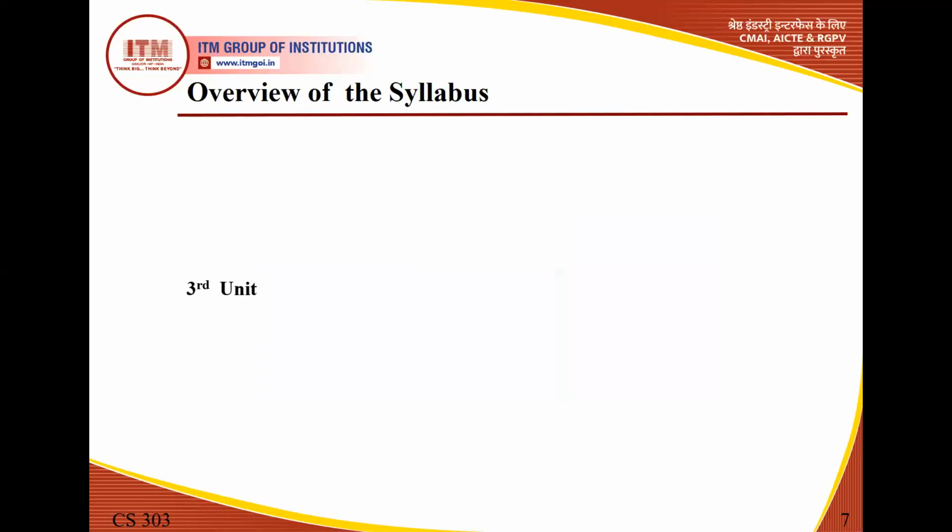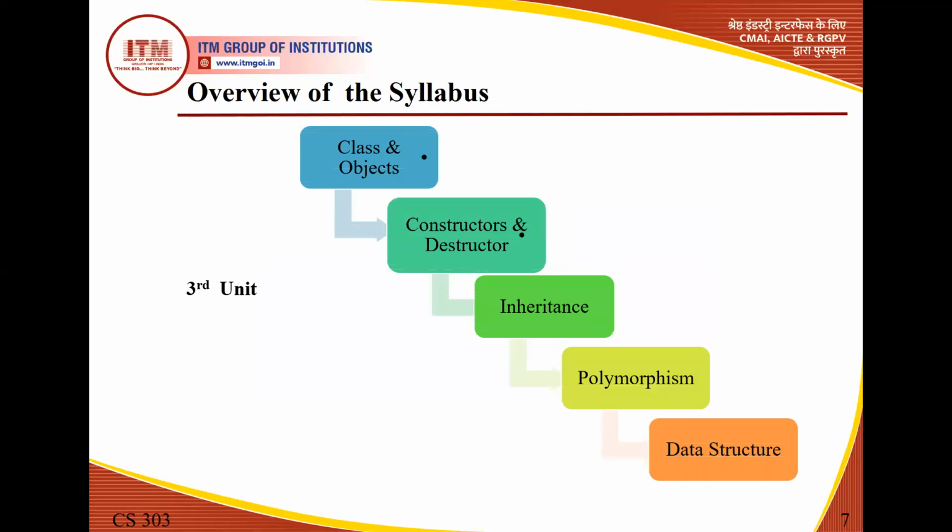So moving to the third unit. The third unit is all about object oriented programming. Actually, in the previous unit, we just discussed the basic concepts that are related with programming, or how to write a basic program. But as I told you, in our syllabus we have to cover object oriented programming in detail. So in the third unit, we are going to discuss the various concepts that are based on object oriented programming. There are multiple concepts of object oriented programming, or we can say there are multiple properties. So the first thing that we are going to discuss in this lecture is all about classes and objects.